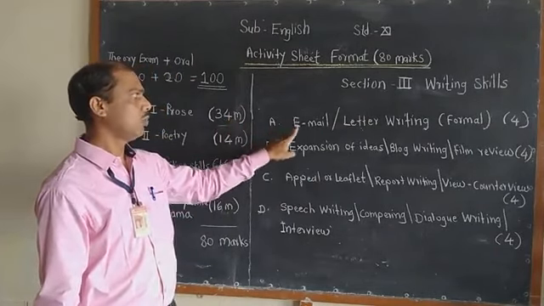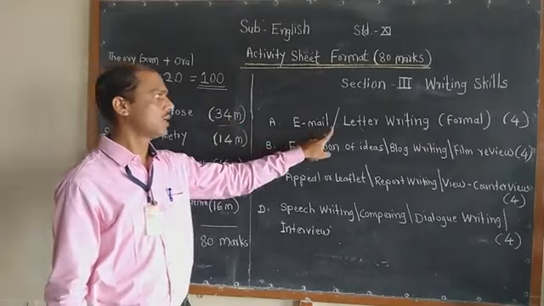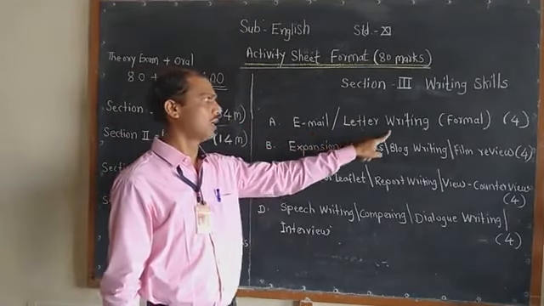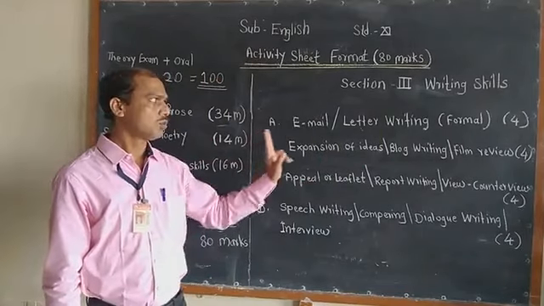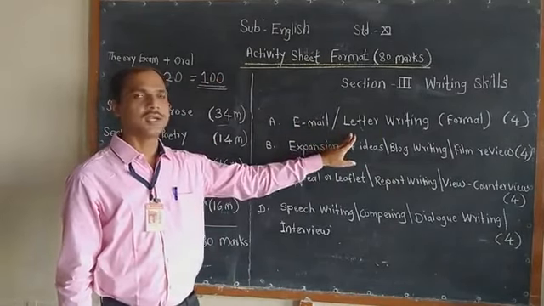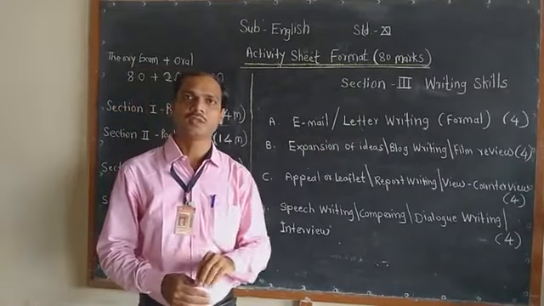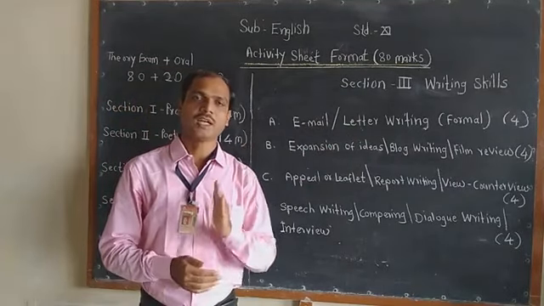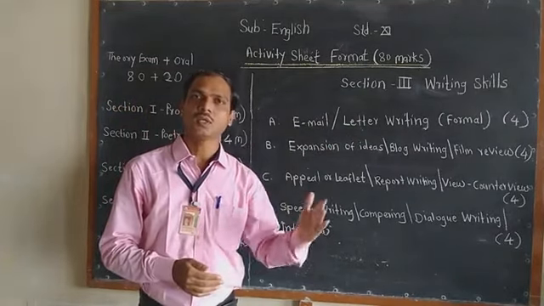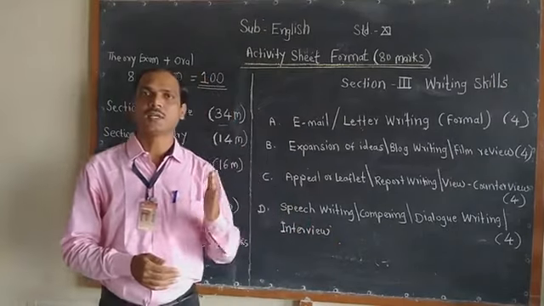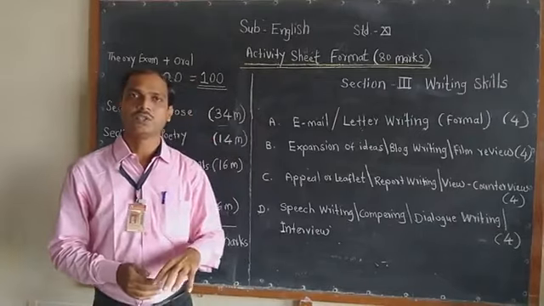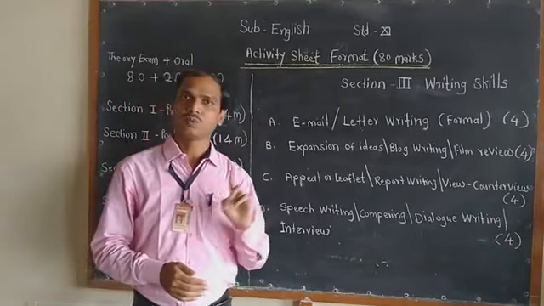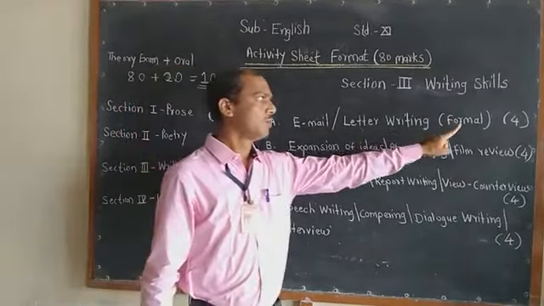In that, A is email writing, and the second one is letter writing. So you have two forms of writing here. In the exam also you will find two activities: one related to email and the second related to letter writing. But in the exam you have to write only one out of two, and that is for 4 marks.